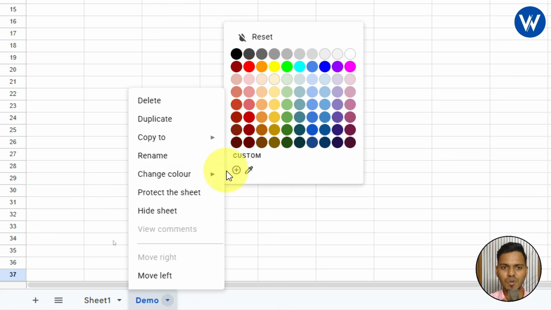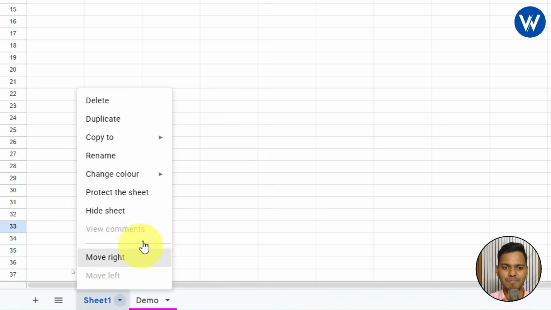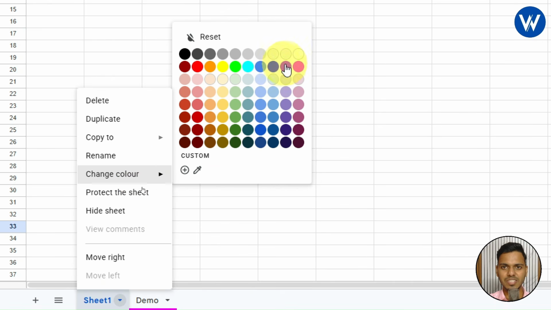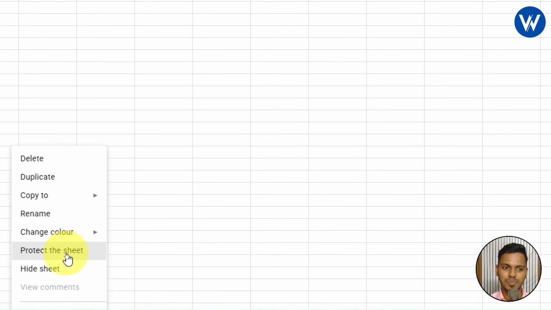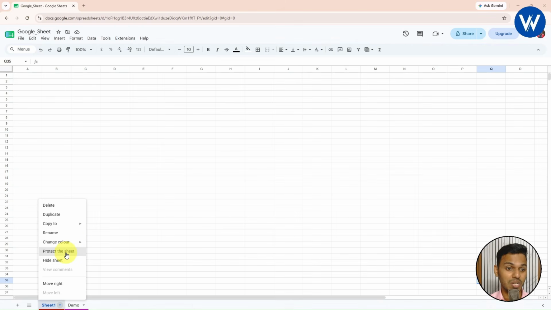In the same way, if you want to change the color, you can just go with this option available, and finally the sheet color will change. I will take this red color. Okay. The next option is protect the sheet. I will explain later on. Next we have the hide sheet.